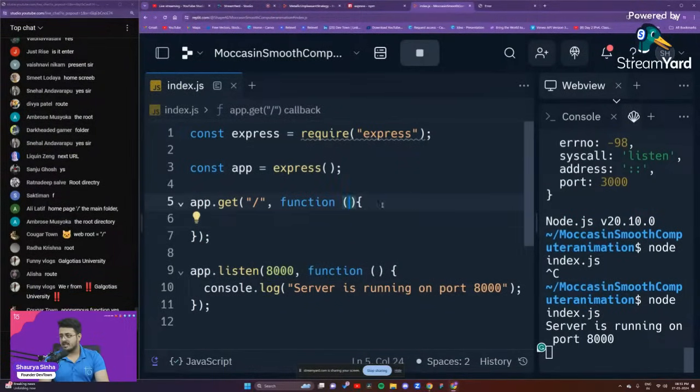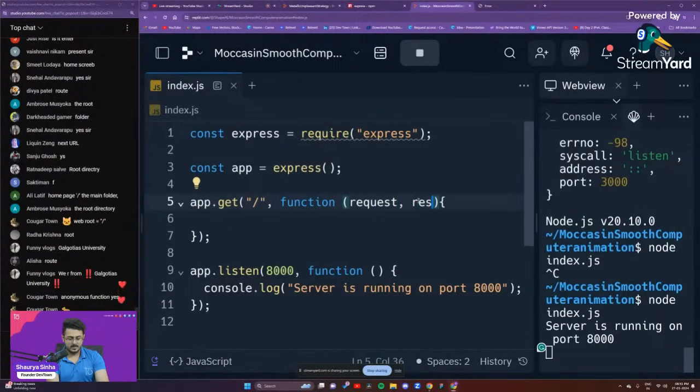This anonymous callback function, guys, requires two arguments: the request and the response. So there is a particular request that is coming, which is the GET request. It requires that request. What is contained in that request? We'll see what it contains, guys. So request, comma, response.